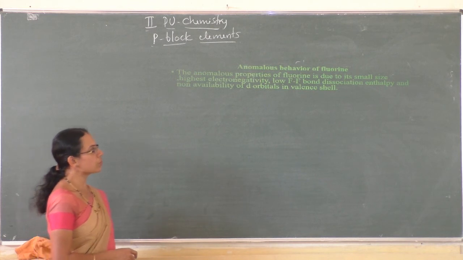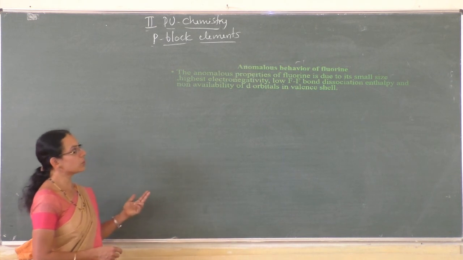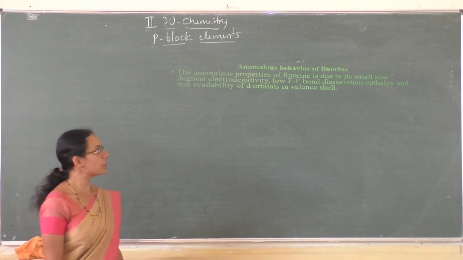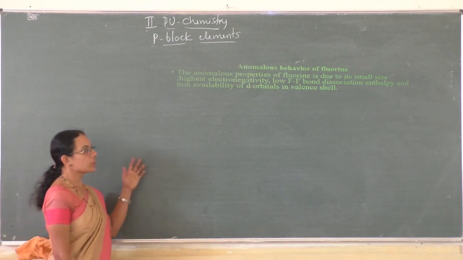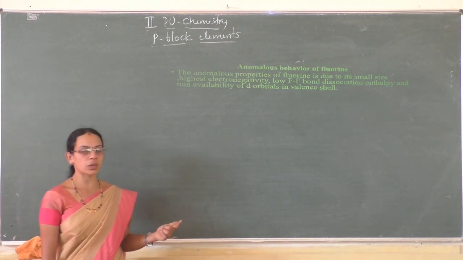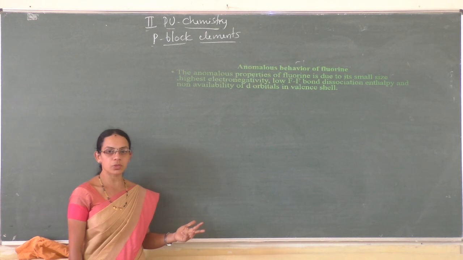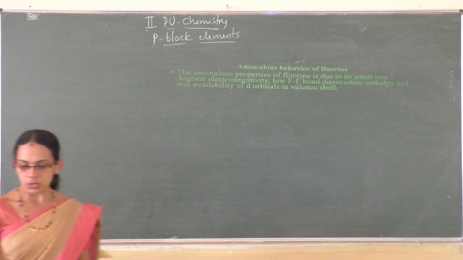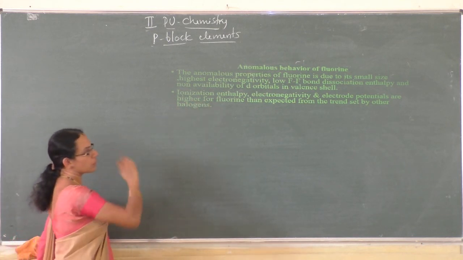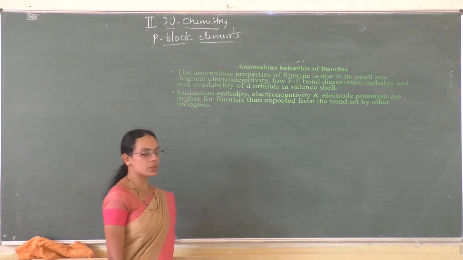The anomalous properties of fluorine are due to its small size, high electronegativity, low bond dissociation enthalpy, and non-availability of d orbitals in the valence shell. The reason for the anomalous properties of fluorine is because of its small size, high electronegativity, low bond dissociation enthalpy, and the non-availability of d orbitals. So anomalous properties: ionization enthalpy, electronegativity, and electrode potentials are higher for fluorine than expected from the trend set by other elements.